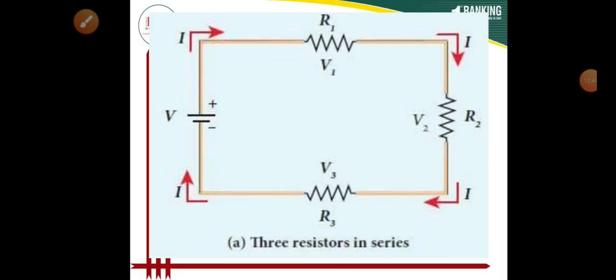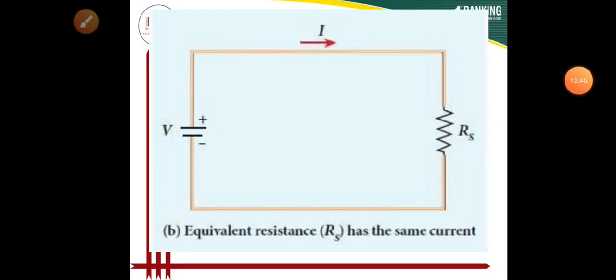So here I have shown the equivalent resistance, that is RS, or normally we can denote the equivalent resistance as R. Here I have shown the equivalent resistance is RS.